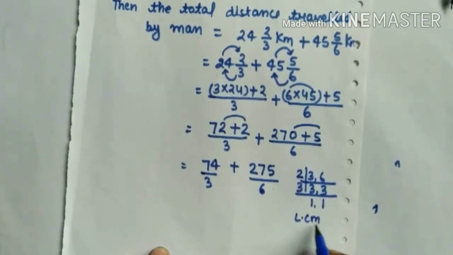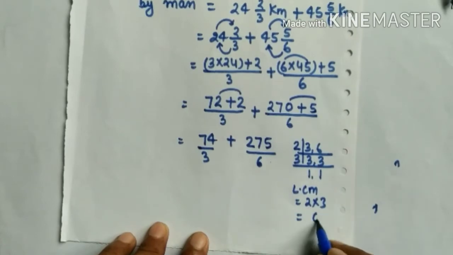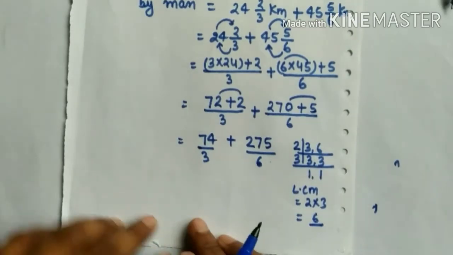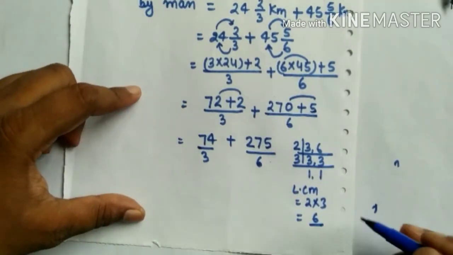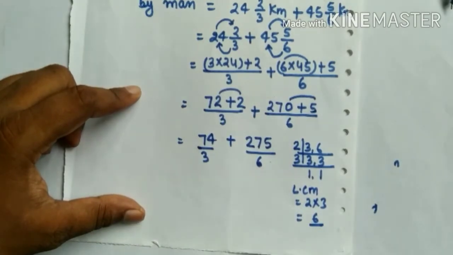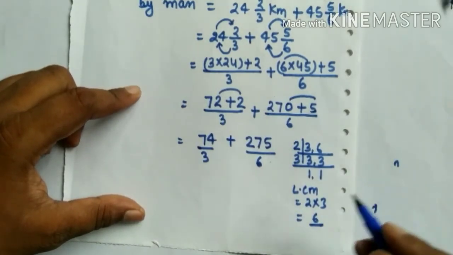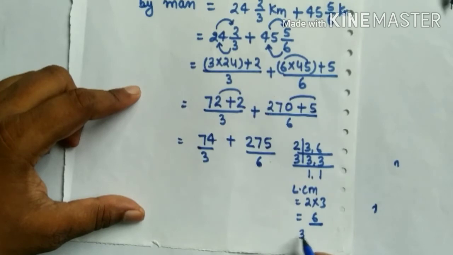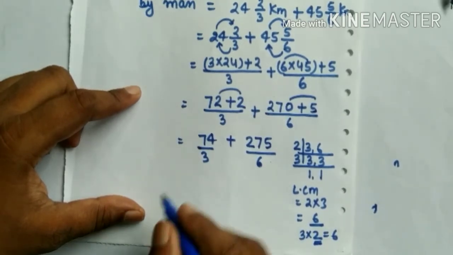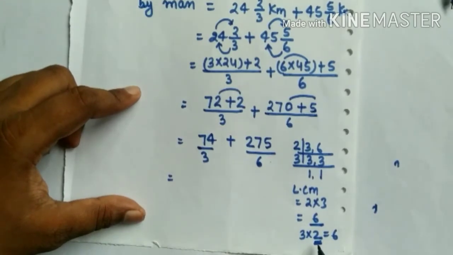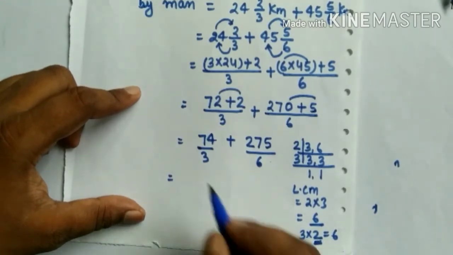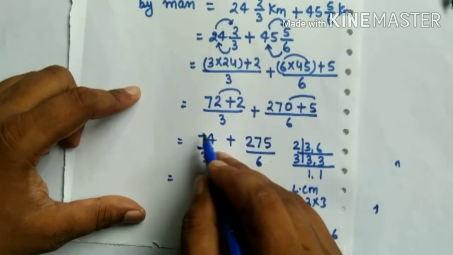Then the LCM is equal to 2 into 3, 2 3 is 6. We know that 6 is divisible by 3, then we get 3 2 is 6. Then we multiply by 2 in this fraction.